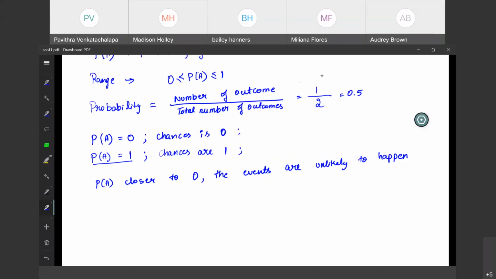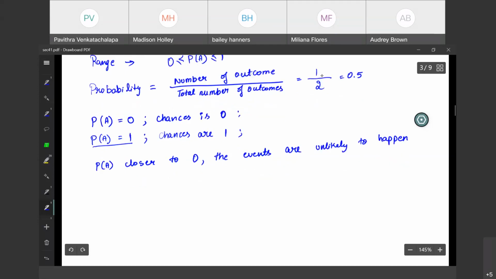So it couldn't happen, right? Now, if it is 1 or closer to 1, the event or events are highly likely to happen.